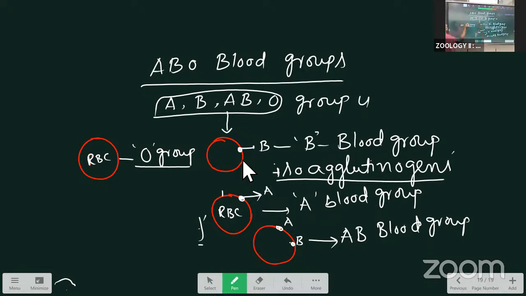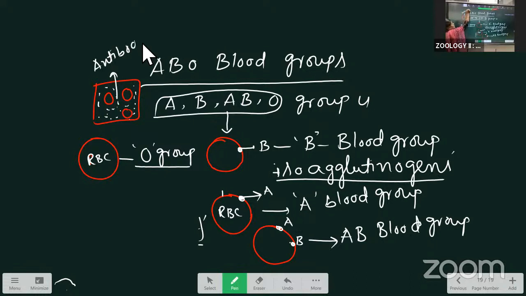For example, see this one, the outside is the blood. Inside the blood, the RBC is there. On the RBC, the antigens are present. What about the antibodies? The antibodies are present inside the plasma. In the blood, the plasma is the liquid, and inside the plasma, the antibodies are present.